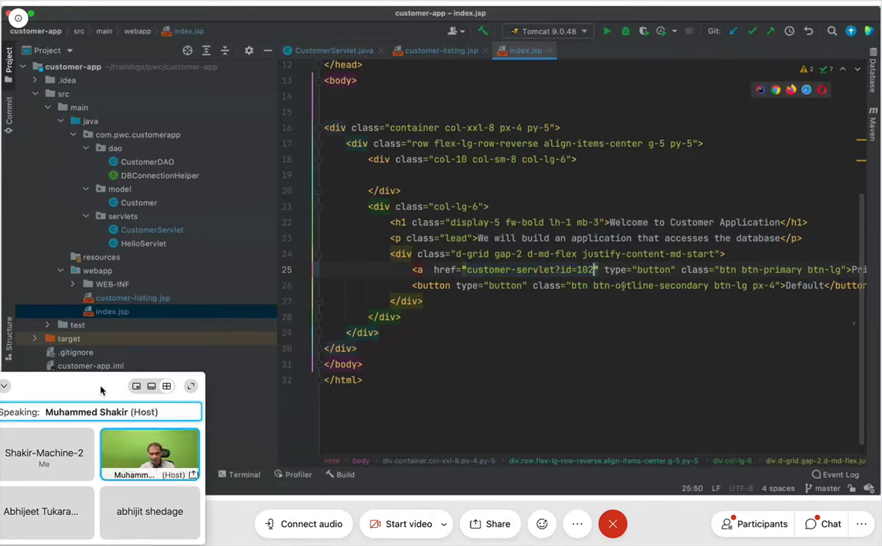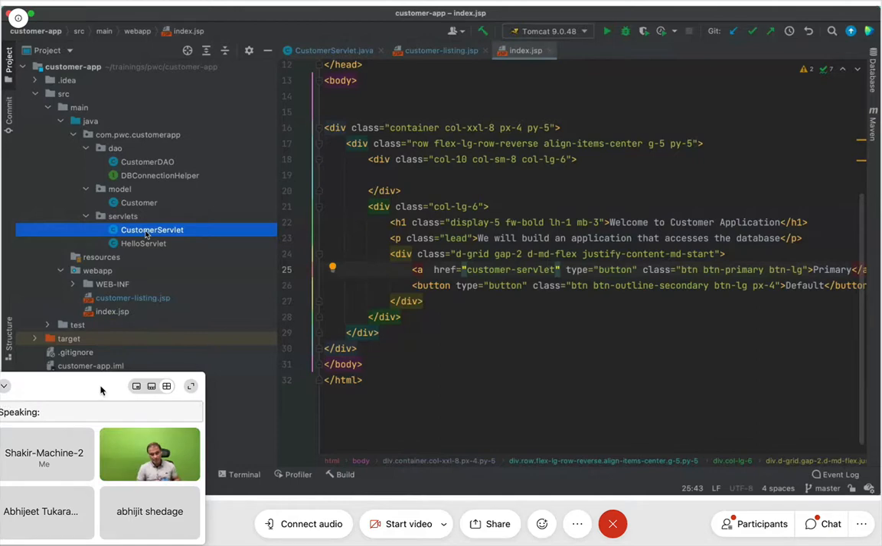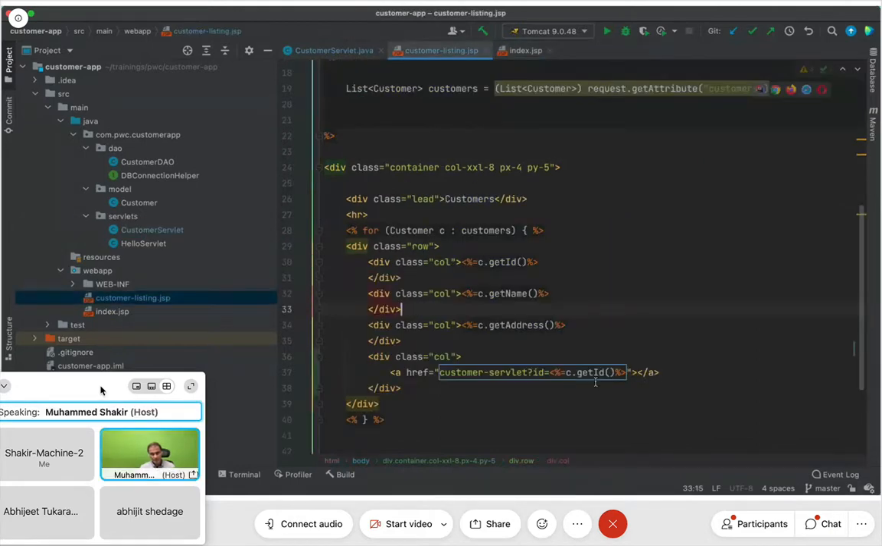But from here, when I go to customer servlet, what are we doing? We are forwarding the request to customer listing.jsp. When you come to customer listing.jsp, here also it is customer servlet, but this time the parameter is there. I repeat, this time the parameter is there. There is a parameter called c.getID. Am I right? Correct. So how do I differentiate? How do I know whether the user is coming from index.jsp or has clicked against some record?